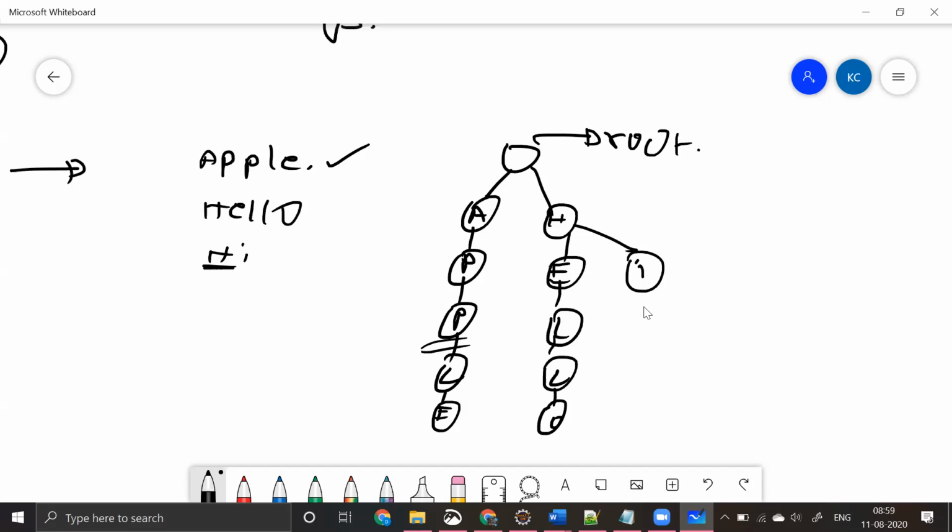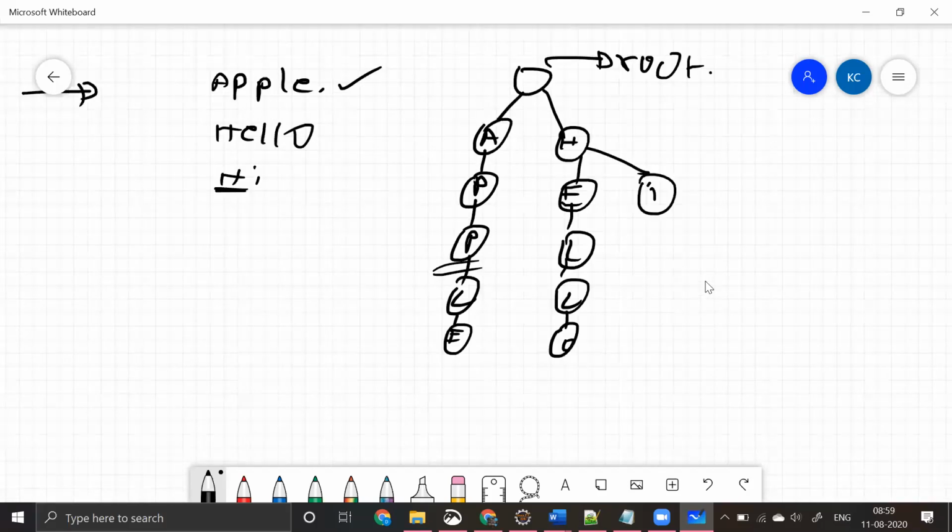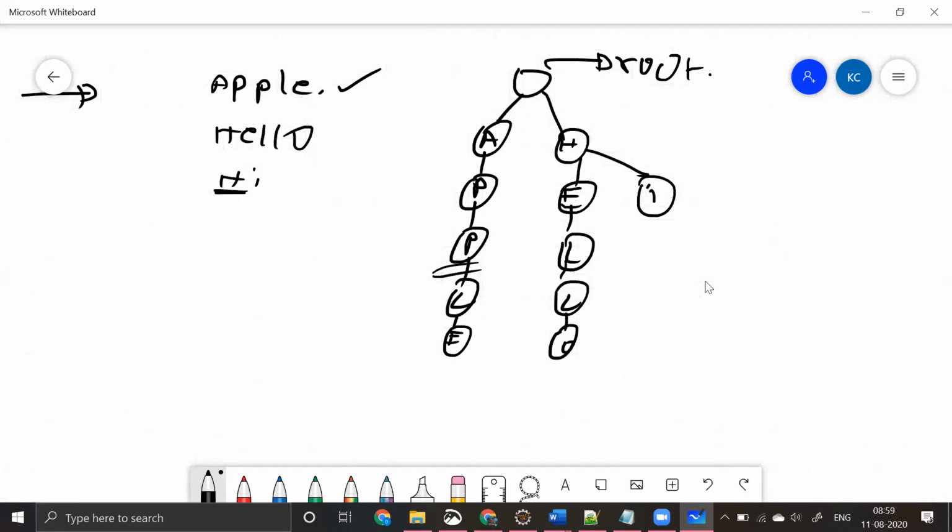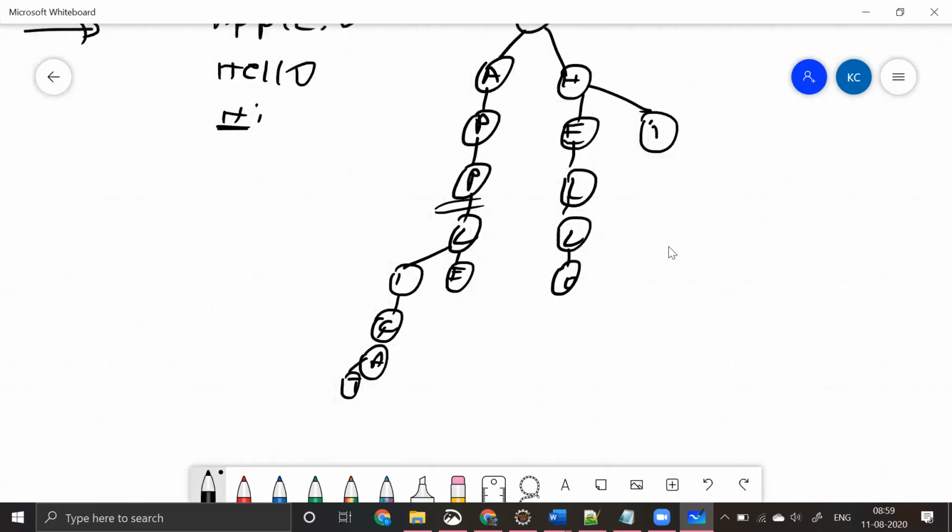For example, I have one more thing, let's say I will have something like application, appl, and I can have something like i, c, a, t, i, o, n.